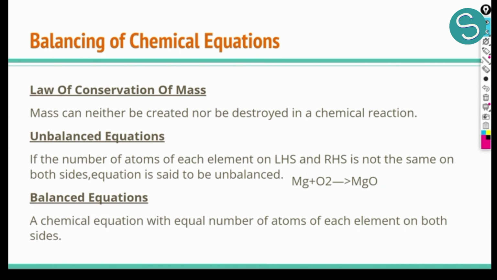So now we have a very important topic, which is balancing. Before coming to balancing, we should know what the law of conservation of mass is. I think you may have heard about it or studied it, but the law of conservation of mass simply states that mass is neither created nor destroyed during a chemical reaction. So what does this mean? For example, if I have 10 grams of a reactant, that 10 grams remains 10 grams even after the reaction. The amount of the reactants and the products are the same before and after a chemical reaction.